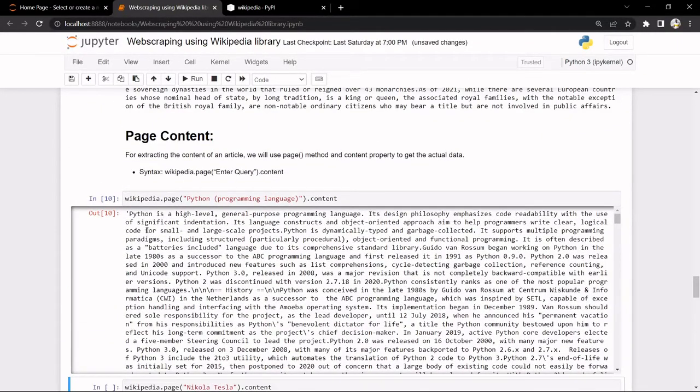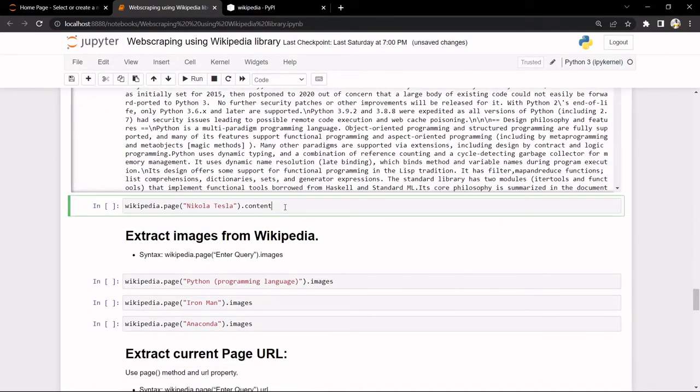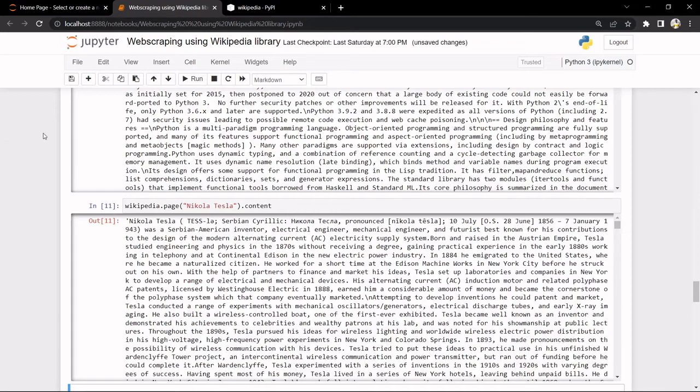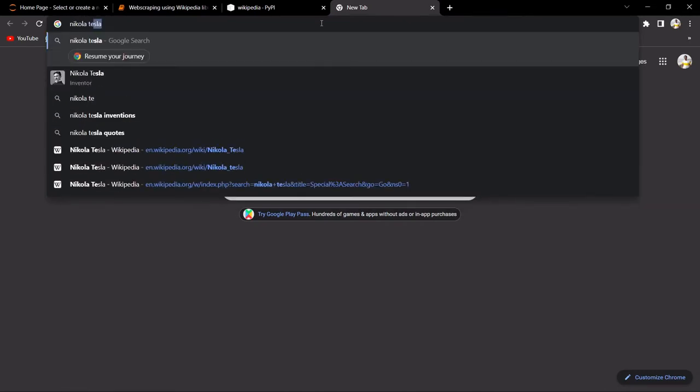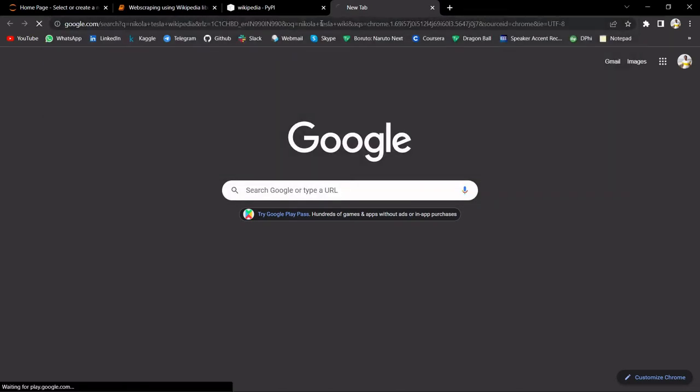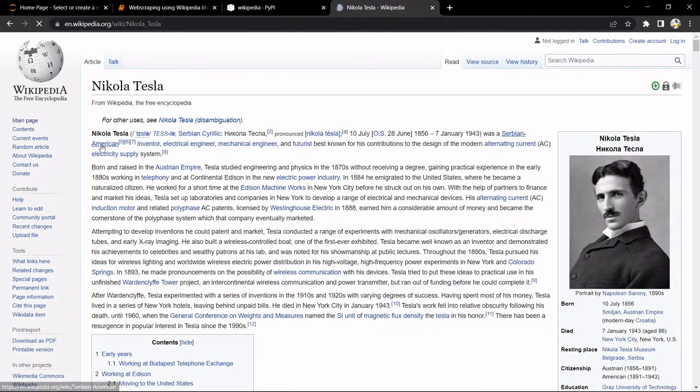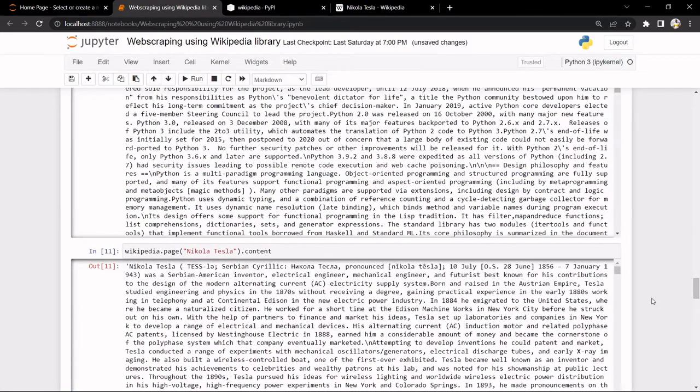This is great. Now we will move on with Nikola Tesla, and it should also give us the whole article about Nikola Tesla on the Wikipedia page. This sometimes takes a little bit of time. There we go. If you want to cross verify, we can just write Nikola Tesla Wikipedia. Okay, so this is the output that we got.